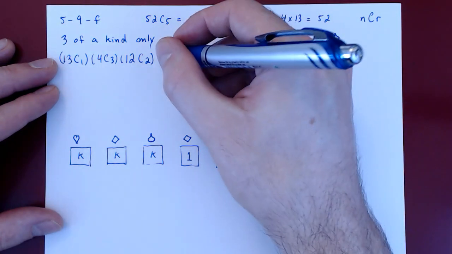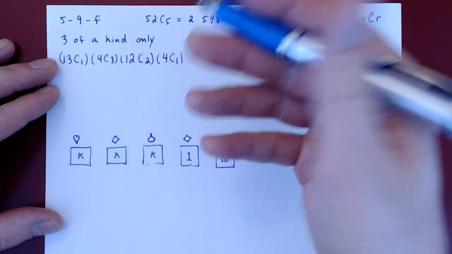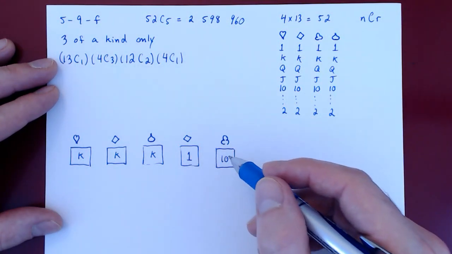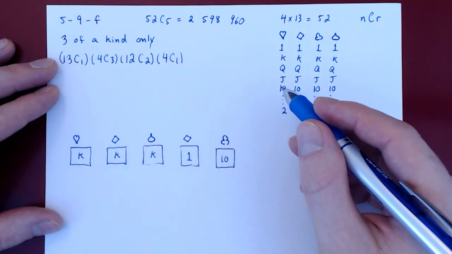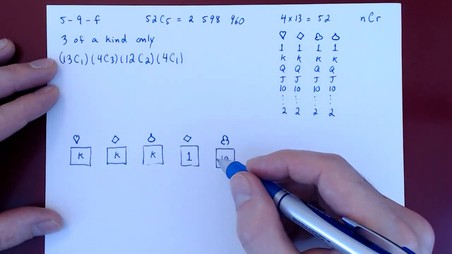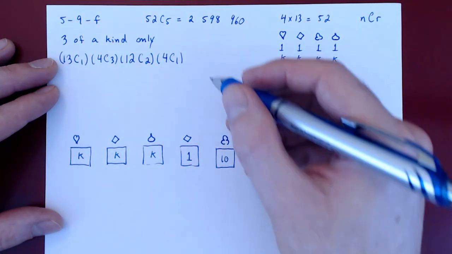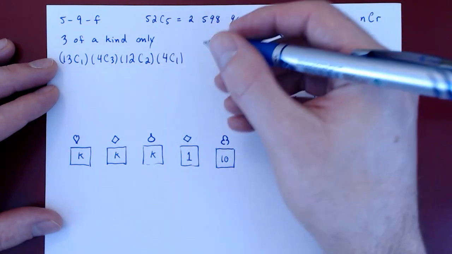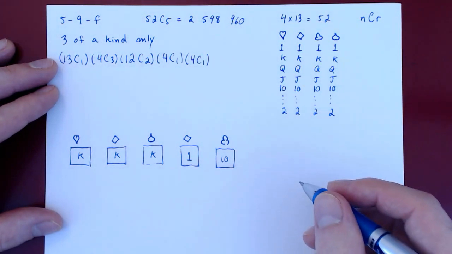Of course, you can write only 4, or 4 choose 1, as 4 choose 1 is the same as 4. And we also have to count the number of possibilities for the 10. Again, out of the 4 available 10s, we only chose 1. So there were 4 possibilities for the 10, for the 5th card. Again, you can write 4 or 4 choose 1, same thing. And now we have a complete answer.